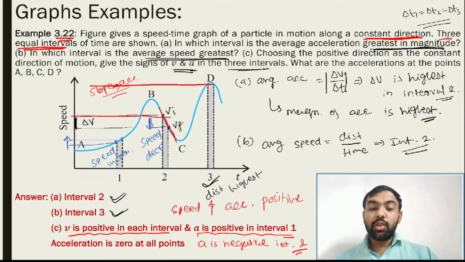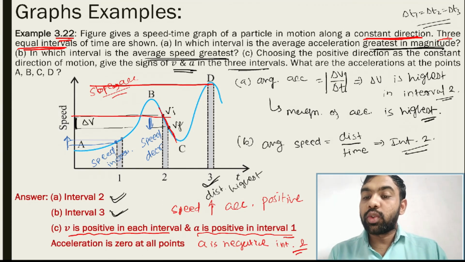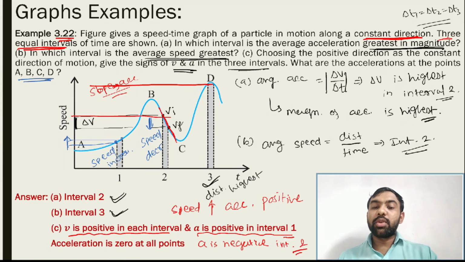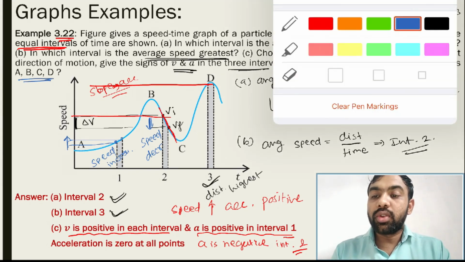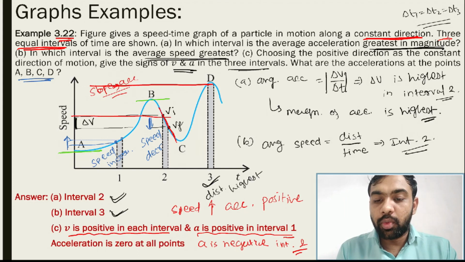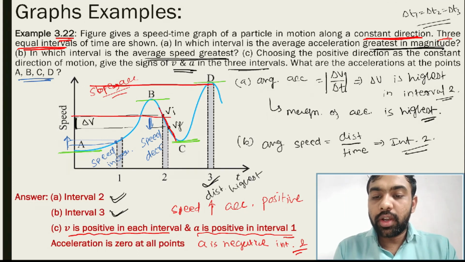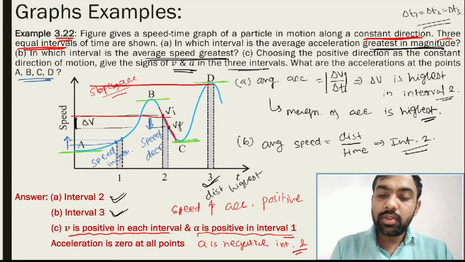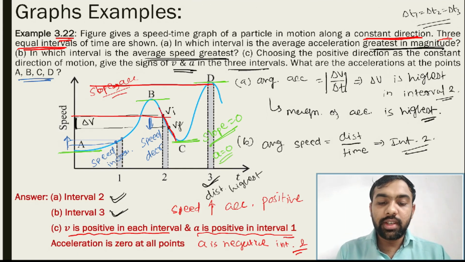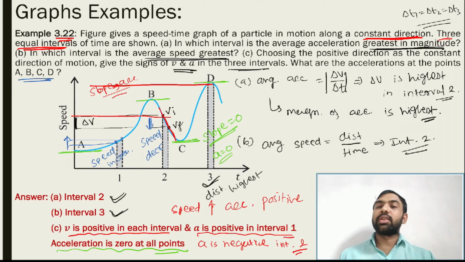Now another question: what is the acceleration at the points A, B, C and D? Acceleration means you just draw the slope, and you get this answer. So at point A this is the slope, at point B this one is the slope, at point C slope and point D slope. So slope is 0 at all points, so acceleration is 0 at all points. This is our answer.